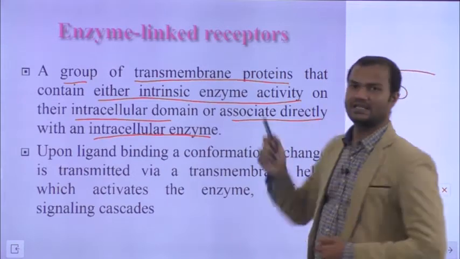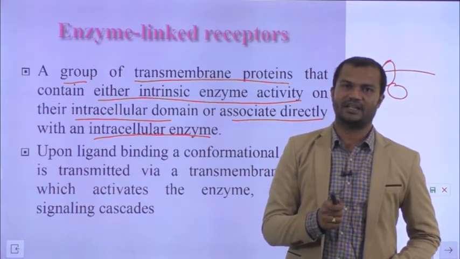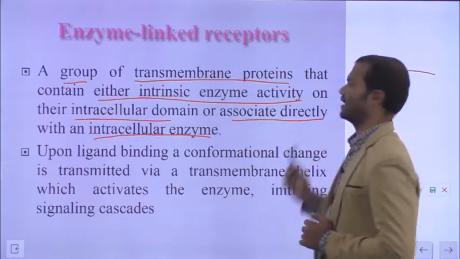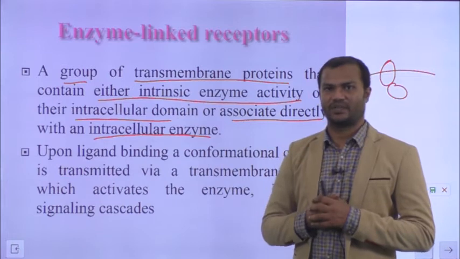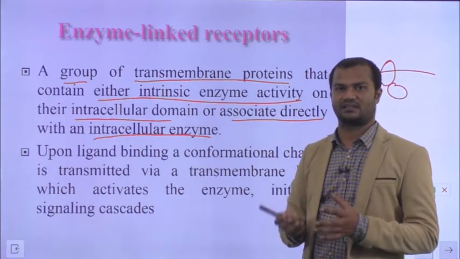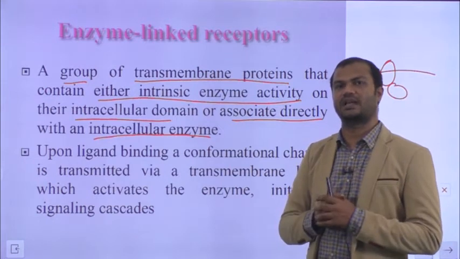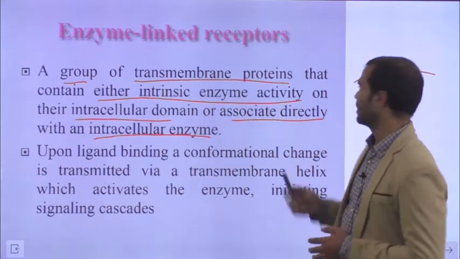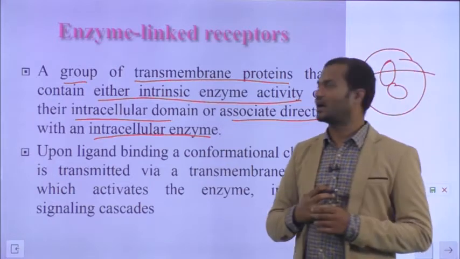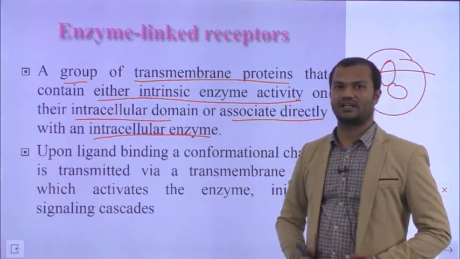The first one is that the receptor itself has the enzymatic activity. The second case is that the receptor gets associated with a protein having the enzyme activity. So one is intrinsic enzymatic activity, the second is extrinsic, meaning it associates with a protein having the enzymatic activity. These two models of action are included in enzyme linked receptors.